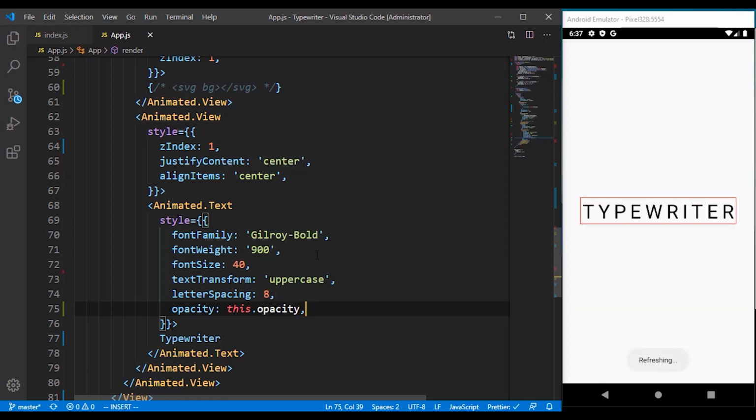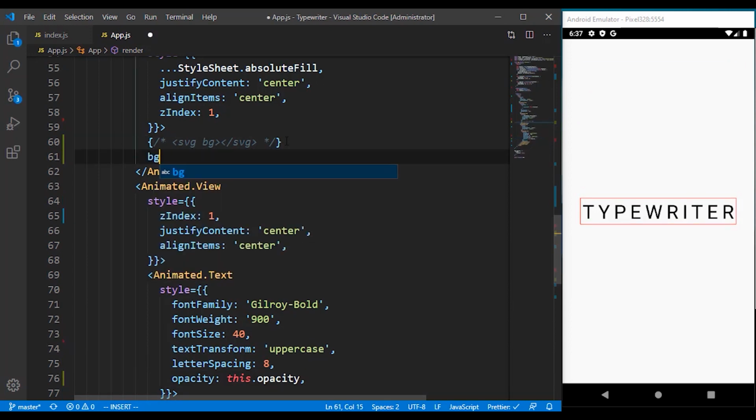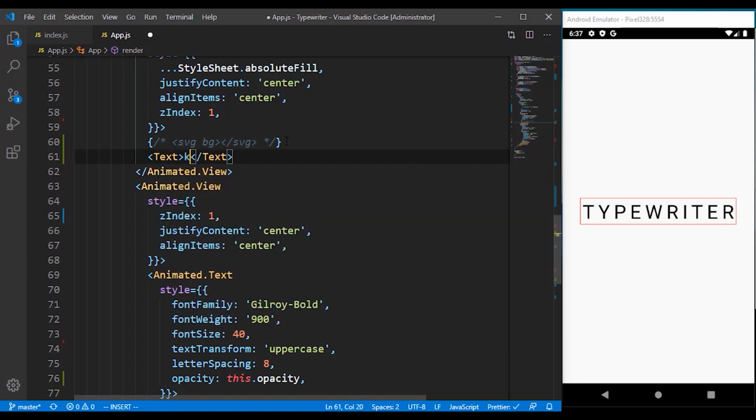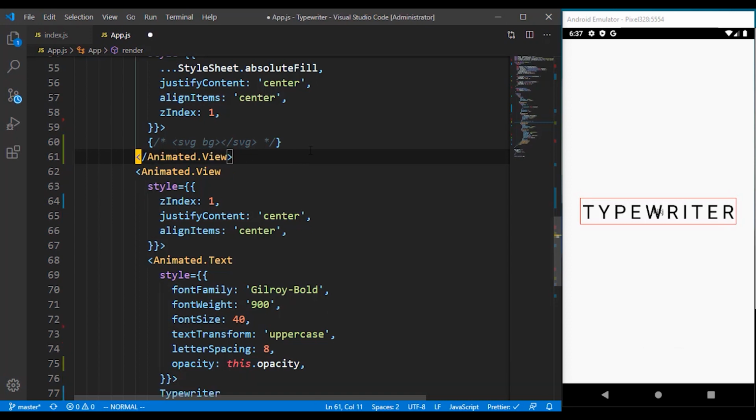So let's refresh. You can see that cool effect that came from the top to the center, making it look more perfect. Let's refresh that again. That looks okay. Just like I said, if you have a background, let me see whether this is going to work. Let me add a text for now, but it's going to look awkward. You can see the background is going to show first, then the text comes later. So let's get rid of that and just go ahead.